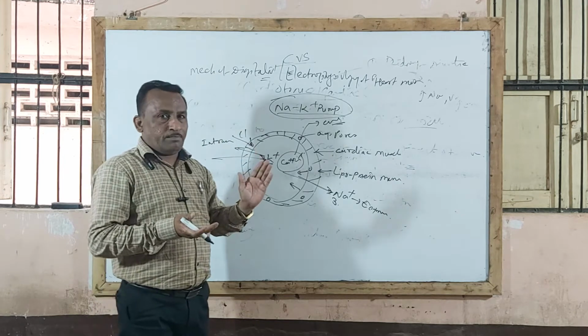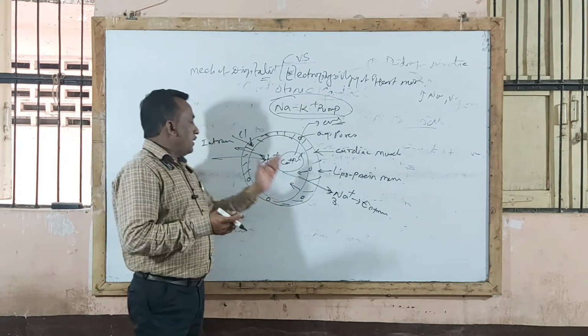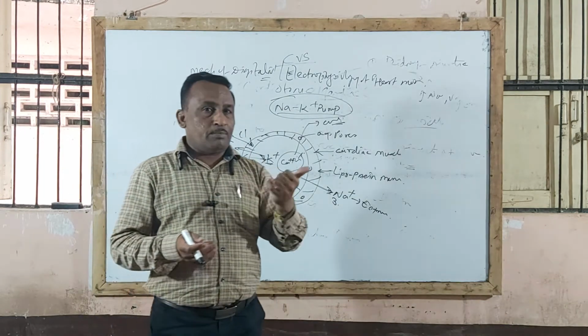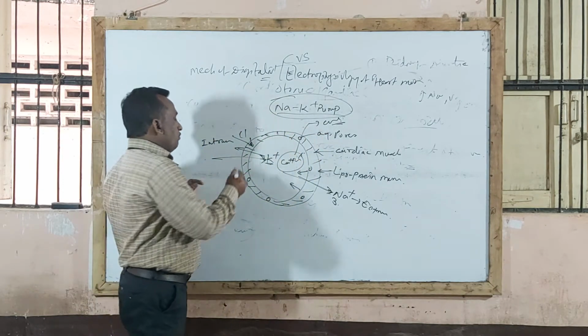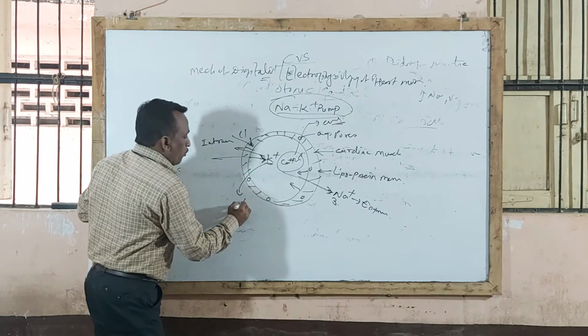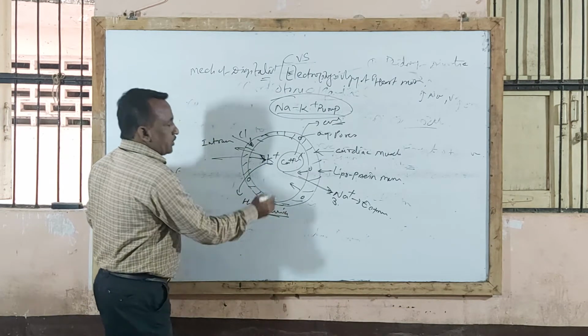At the same time, digitalis, when blocking sodium outside the cell, also blocks entry of potassium inside the cell, because it inhibits the sodium potassium pump. When potassium may not enter into the cardiac cell, it produces hypokalemia, that is decrease in potassium level.